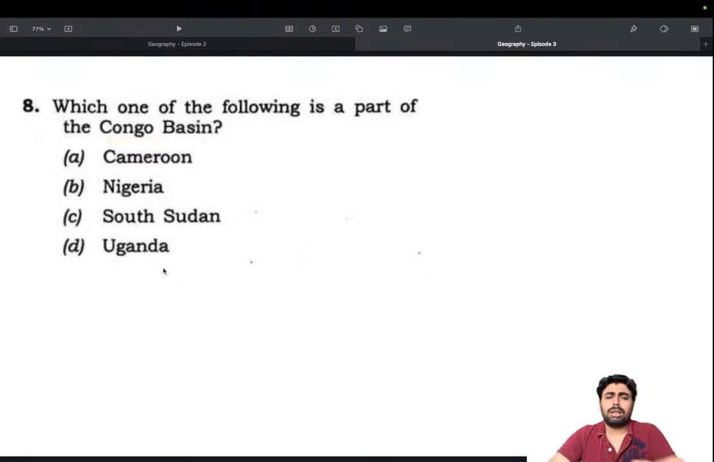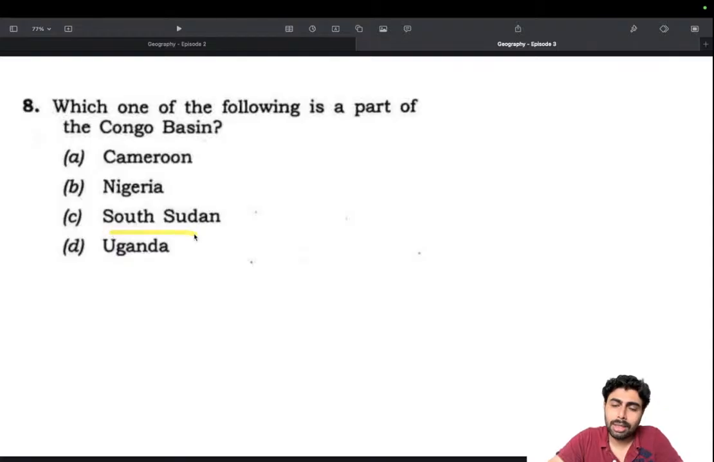Okay, but we can try to eliminate a few, because Congo Basin, if you know that it's an equatorial forest region, mainly it's an equatorial forest region drained by the Congo River. So we need to know which countries are not part of that equatorial region.